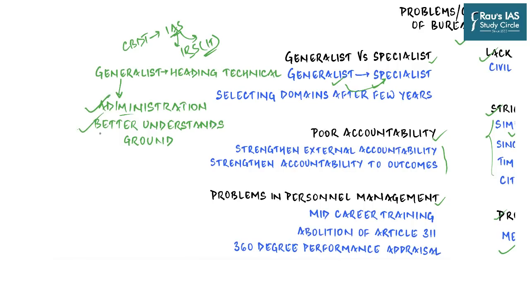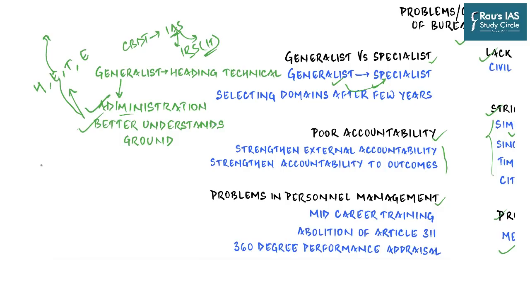We need her better understanding of the ground realities. But at some point of time, we would expect Tina Dabi to take either of the fields, be it health, be it education, be it telecom, be it energy. We would expect her to take one of the fields and then spend the rest of her bureaucratic career in that particular field. So in that way, she will definitely have 10 to 12 years of ground experience, and then of course in combination with that, she will have specialized knowledge as well.